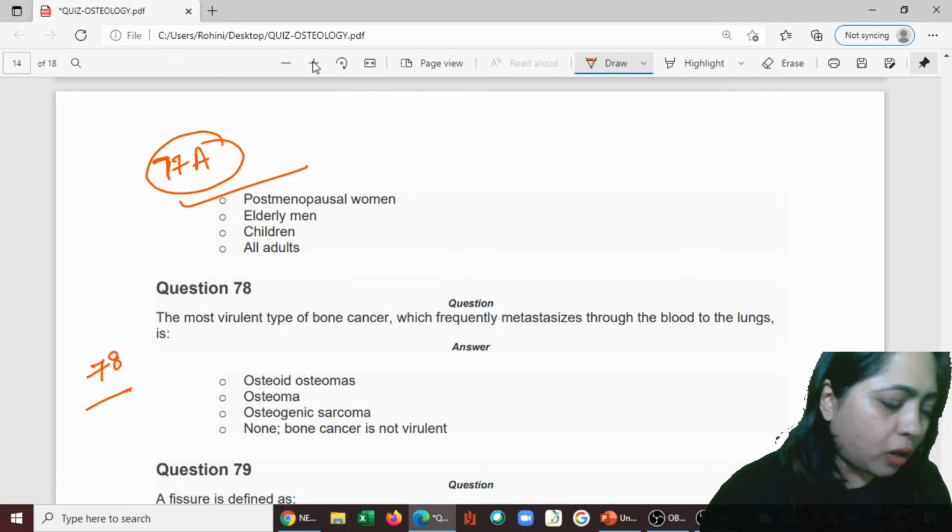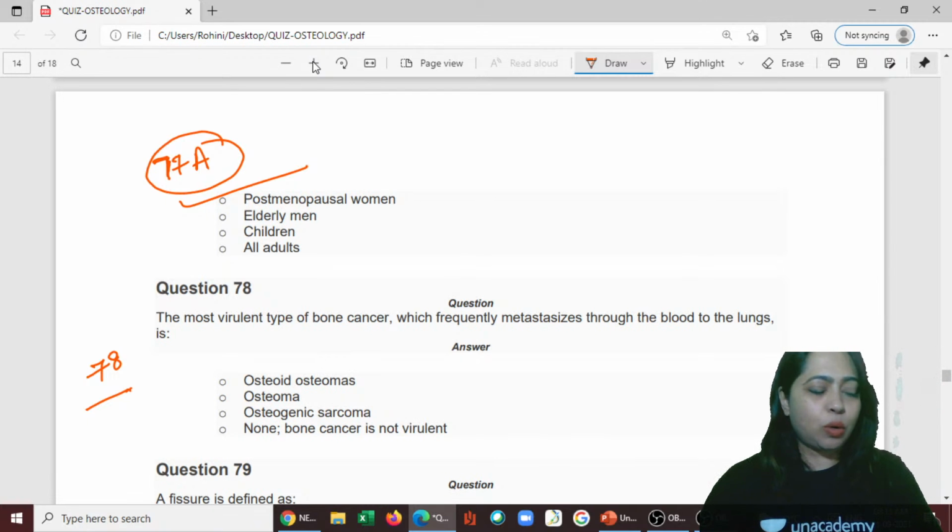Okay, we have Dr. Logical saying C, and we also have Murli saying C. Osteoid osteoma, bone cancer is not virulent, they say. What do you think is the answer? Osteogenic sarcoma. Osteogenic sarcomas are the type of cancers which can easily metastasize. But this word is not right actually. Yes, it is C.